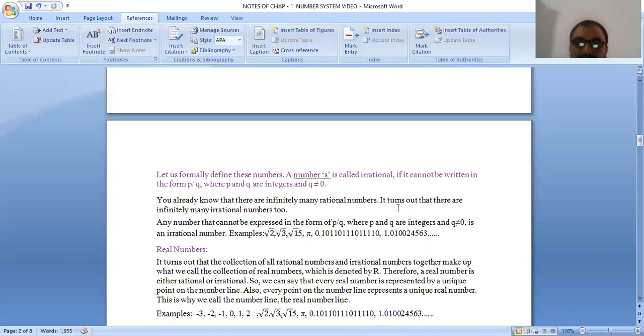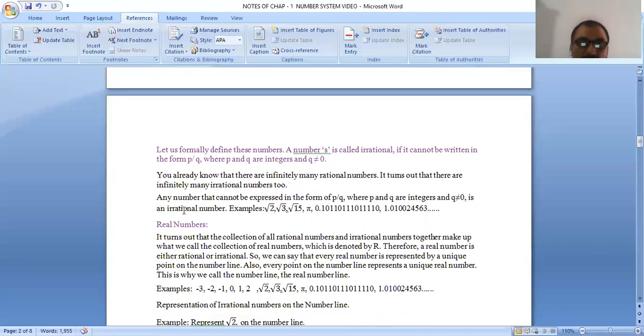It turns out that there are infinitely many rational numbers too. Any number that cannot be expressed in the form of p upon q, where p and q are integers and q is not equal to 0, is an irrational number.